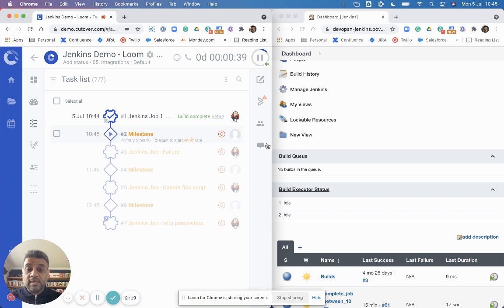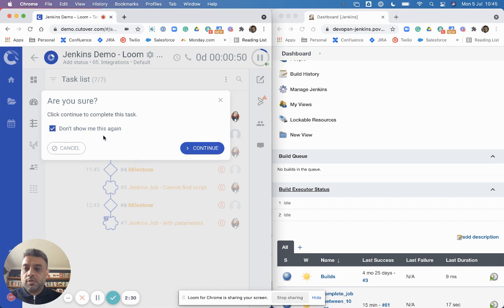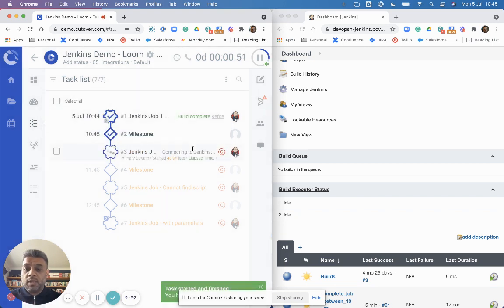So that's now completed. It's popped off the queue, and you can now see the job has been completed, and we've got a tick in the box. Let's go on to the next one. So this is now a failure. So I'm just going to do a milestone just so I can stop it in between. Now we're going to run a job failure.